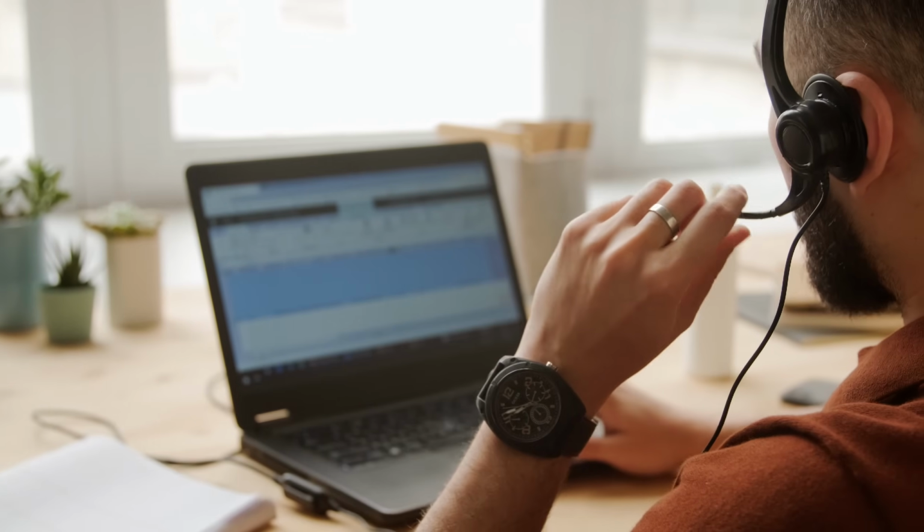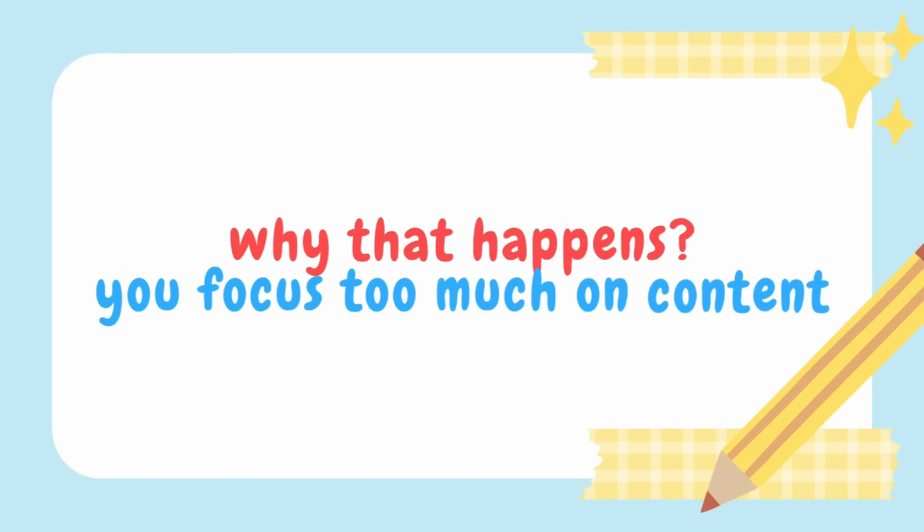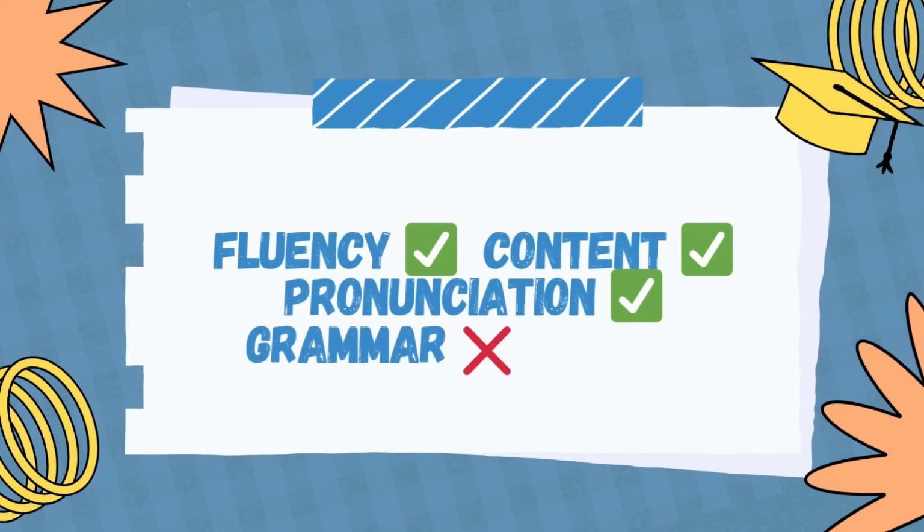Meaning whatever way you did in the read aloud, the same way, the same tempo, same rhythm. It should basically be the same persona. In read aloud, you spoke perfectly. Here you are speaking as if it is a proxy, it is someone else. That should not happen. Why does that happen? You're focused too much on the content. You're worrying about the content. You're worrying about the logic. You're worrying about the grammar. All these things don't give you scores. It is the fluency, content, pronunciation. No grammar, no logic there.